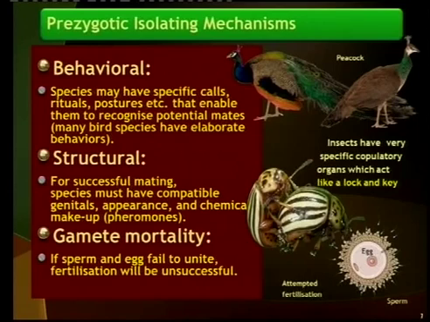And then, of course, gamete mortality. If the sperm cell will never reach the egg, then no zygote will be formed. So these are all pre-zygotic isolating mechanisms that prevent fertilization. This might also be true for plants.